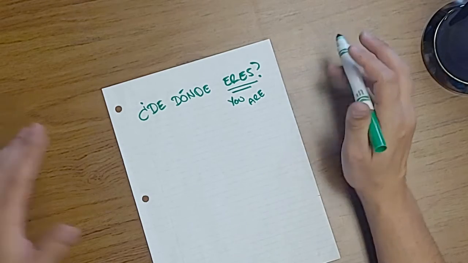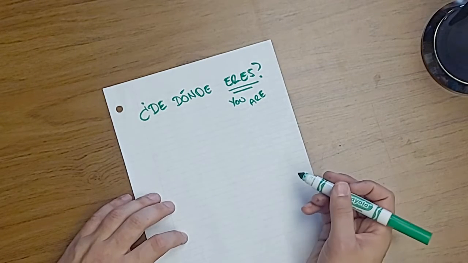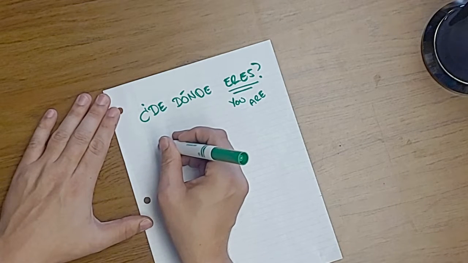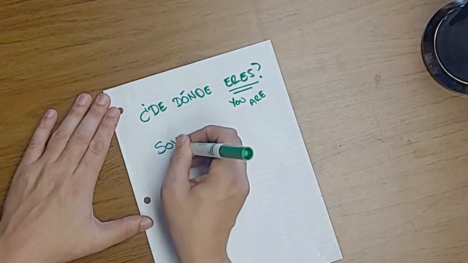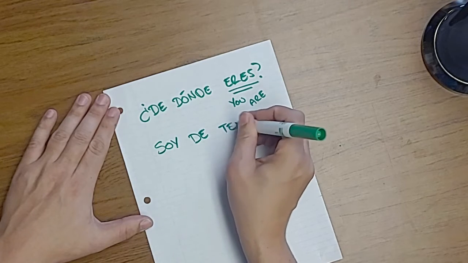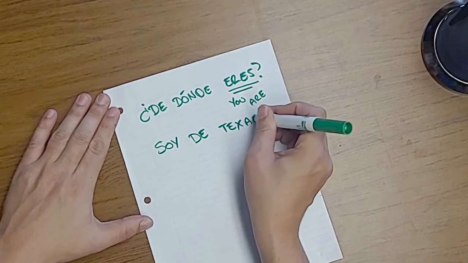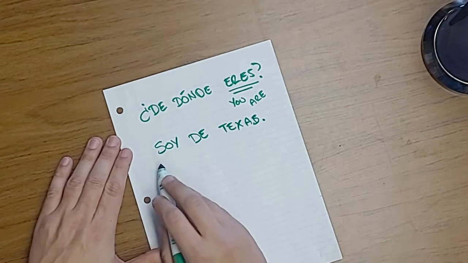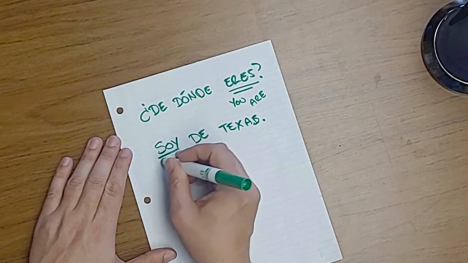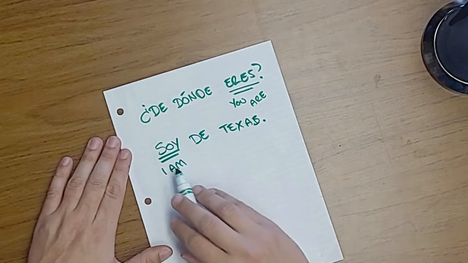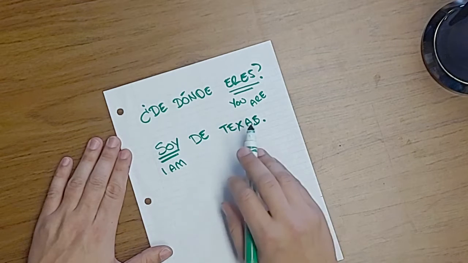Right? If we were to go to the response, we could see that the response is soy de Texas. And breaking this response down, we could see that soy means I am. So you're saying, I am from Texas.